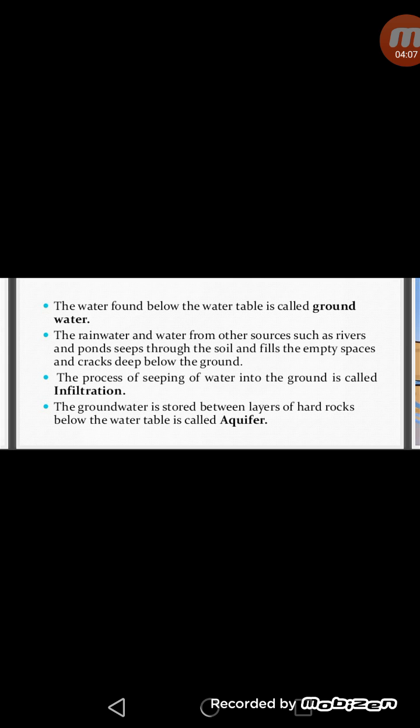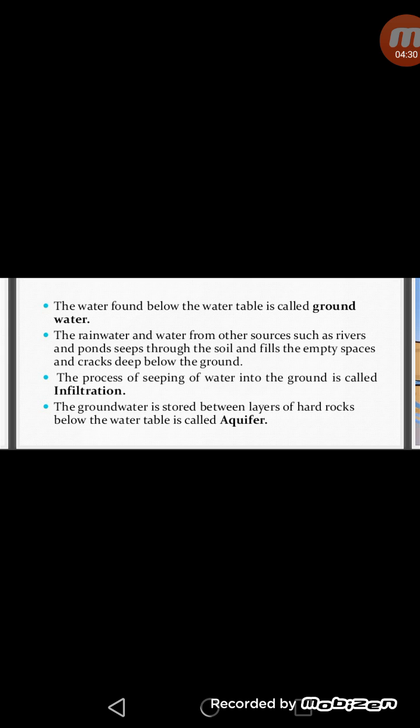So the groundwater, we can say the groundwater is stored between layers of hard rocks below the water table, and this is called aquifer. Water in the aquifers can be pumped out to the earth's surface with the help of tube wells, hand pumps or submersible pumps. Aquifers are recharged by the rainwater seeping into the soil.